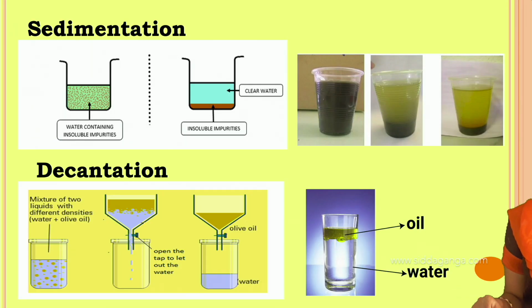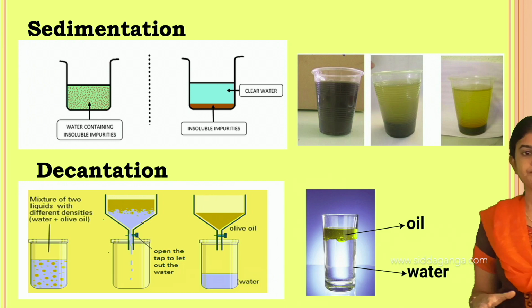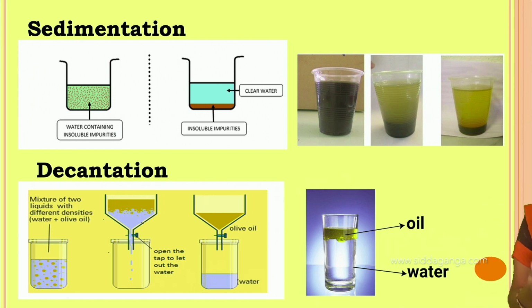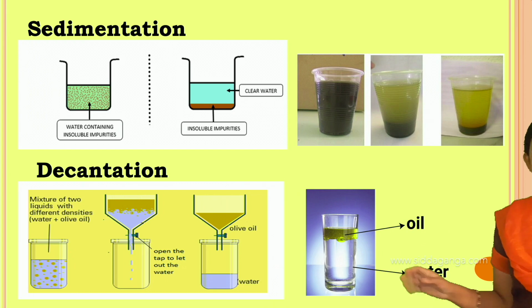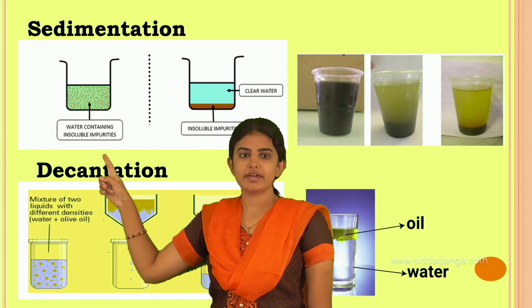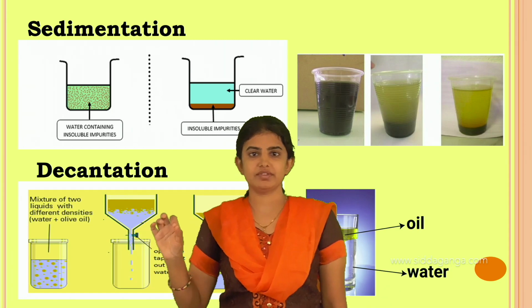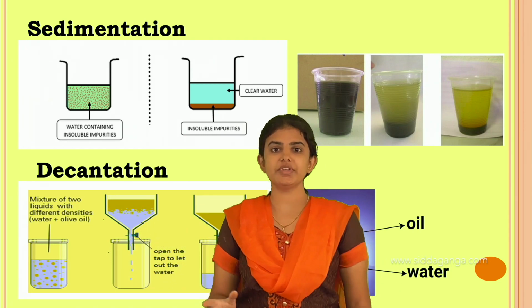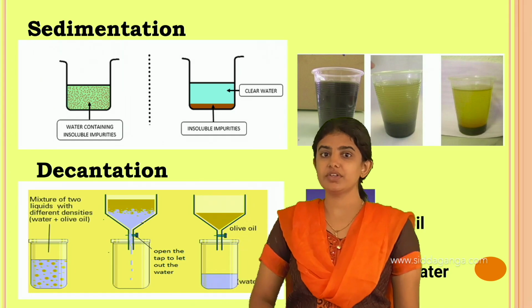Next we shall move on to the sedimentation process. See, in the sedimentation process, an example is salt and water. See here, in the sedimentation process, water contains insoluble impurities. Insoluble impurities means those which are not dissolved in the water.